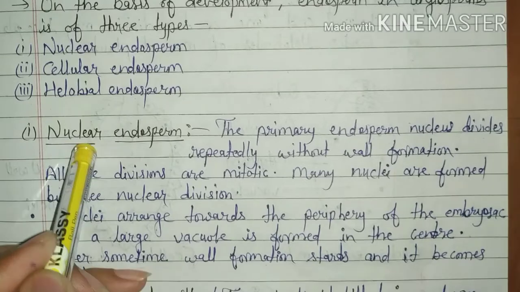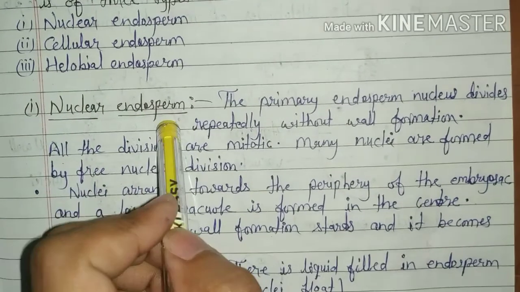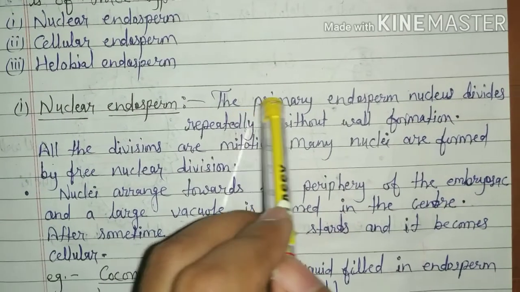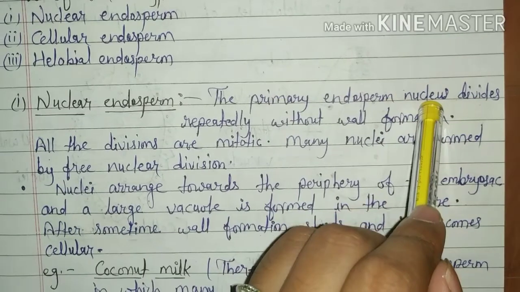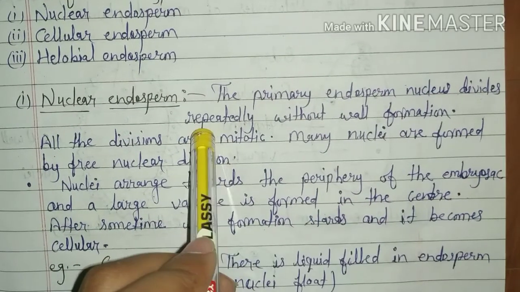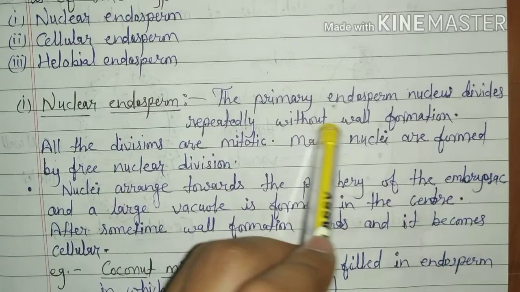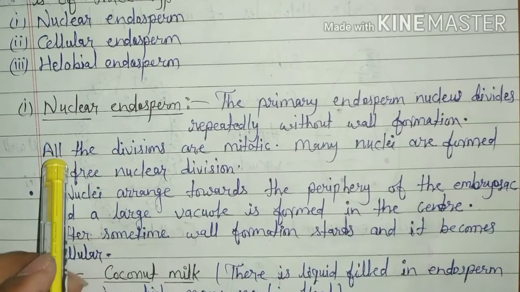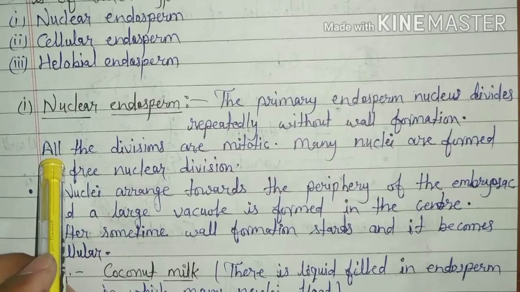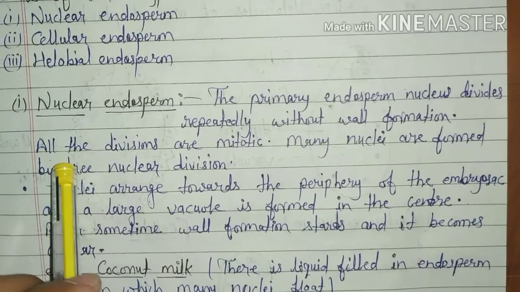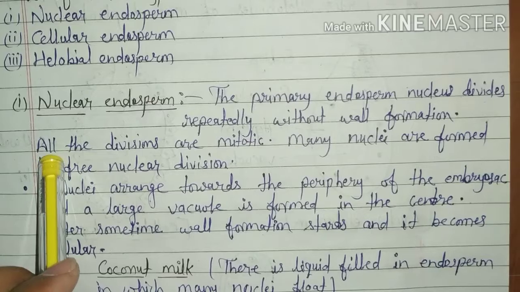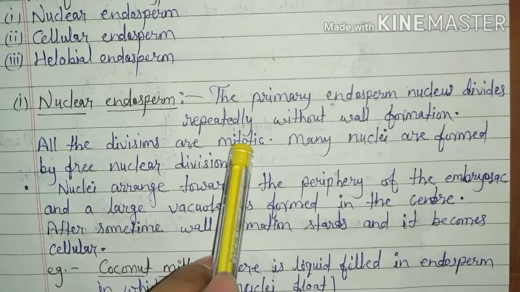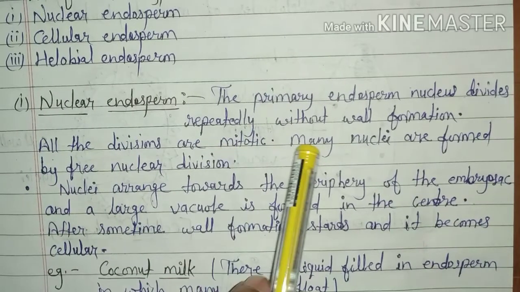Now, we will talk about the nuclear endosperm. The primary endosperm nucleus divides repeatedly without cell wall formation. It means only karyokinesis takes place, not cytokinesis, and all the divisions are mitotic.